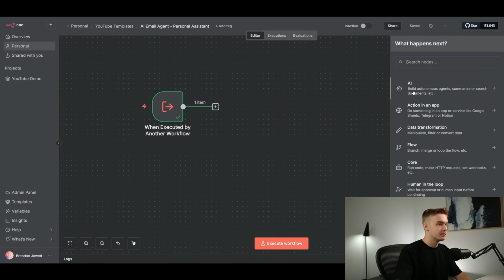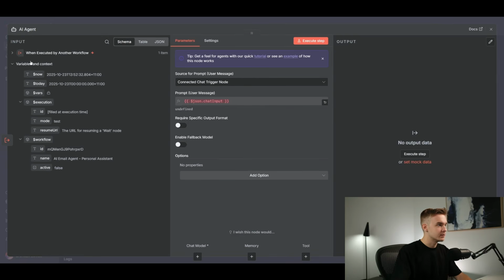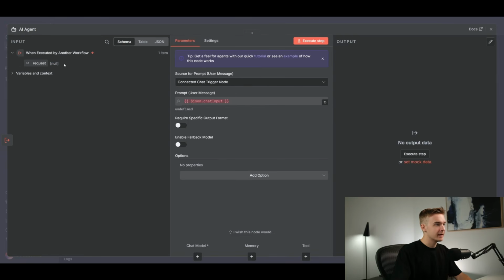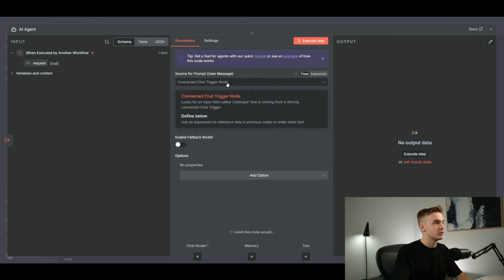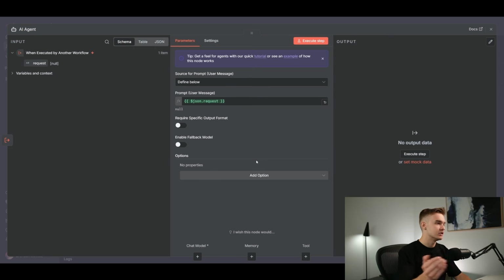And I can now put our agent back in once again, so we can actually reference that. So in our agent, you'll see we've got the request type. It says null right here, although for whatever reason, it just isn't actually referencing what it actually says. This is working though, so we don't have to worry about that. Click define below, we can put the request in the user message, and this agent is ready to go.